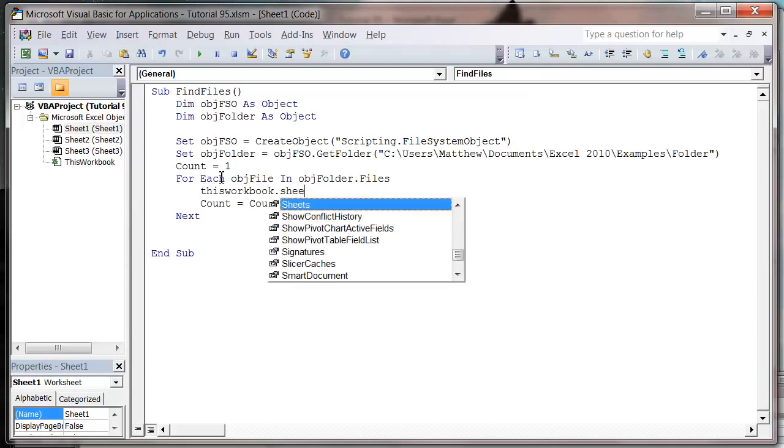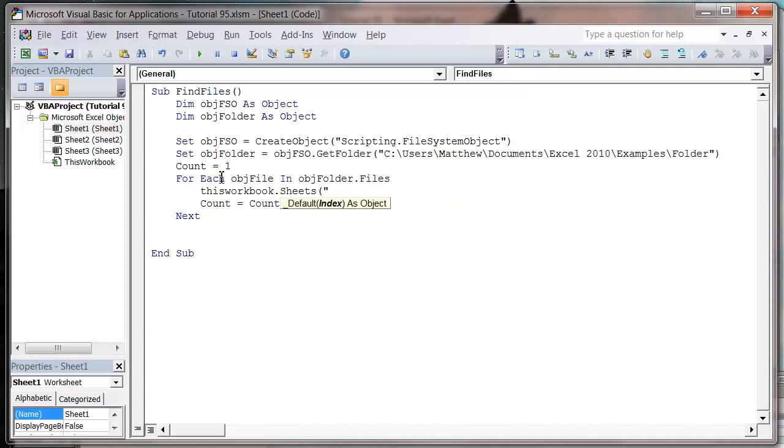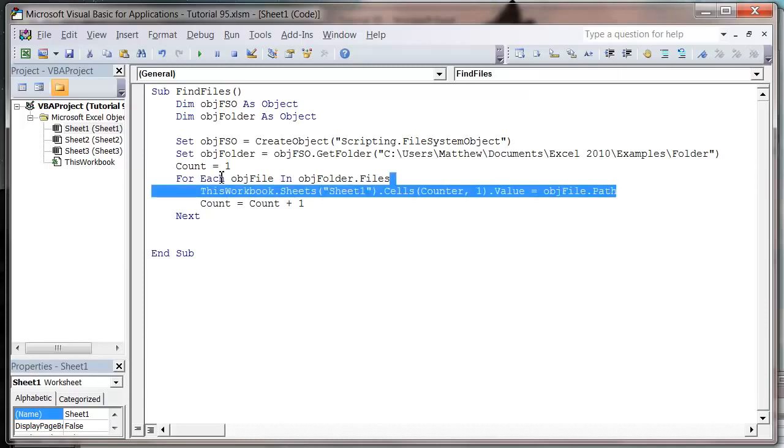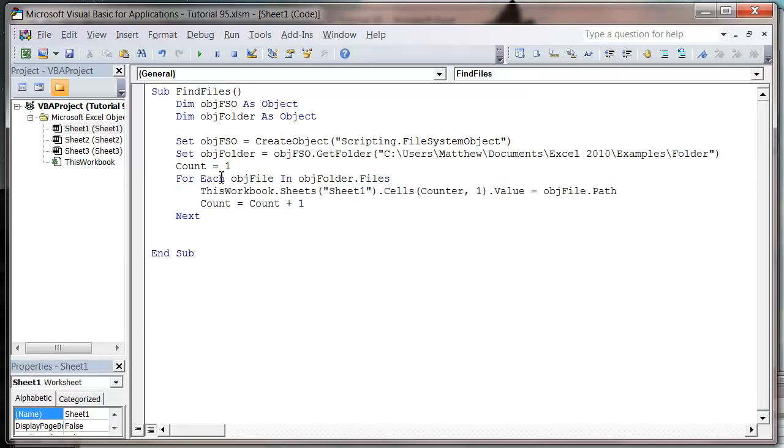So ThisWorkbook dot Sheets, Sheet 1, dot Cells, counter comma 1, dot Value equals object file dot Path, and we could do dot Name, so I'll do dot Name in the next column. Let's do dot Name in column 2.